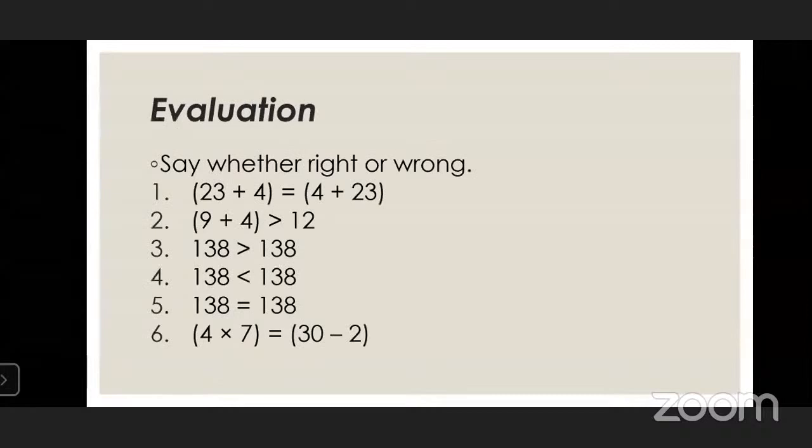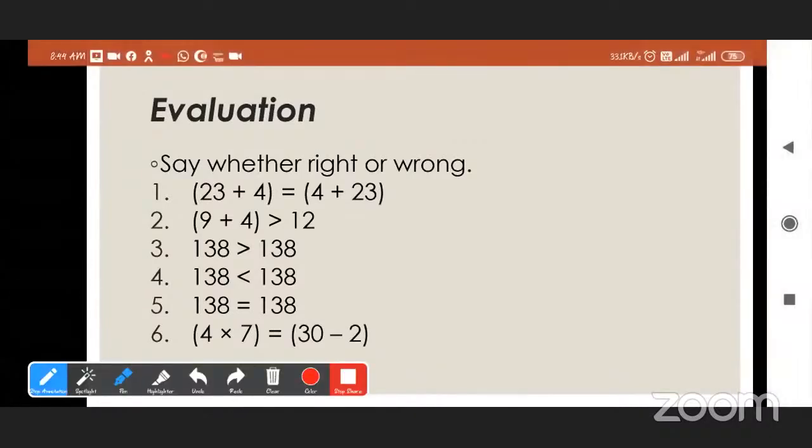Okay, this is for you. Say whether it is right or wrong, true or false. The first one is 23 plus 4 equals 4 plus 23. Is it right? Right, because 23 plus 4 is 27 and 4 plus 23 is 27. So these two are equal, which means this is right.